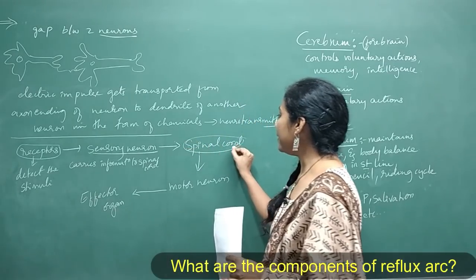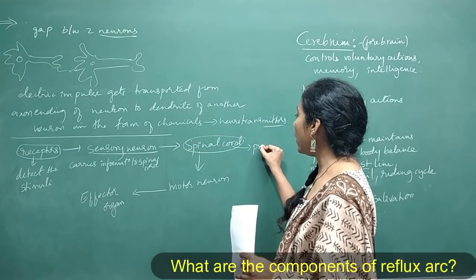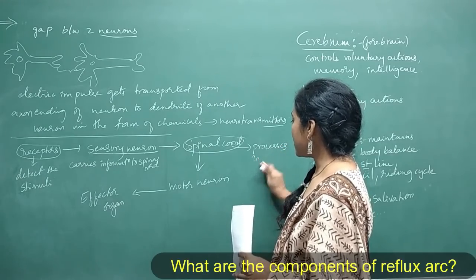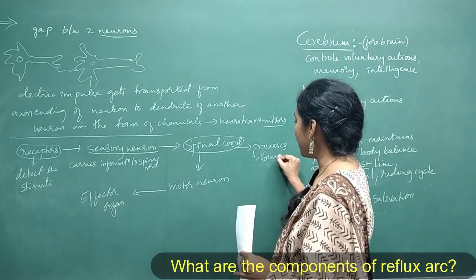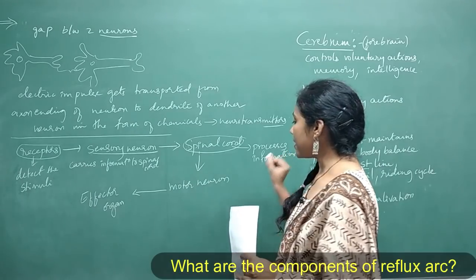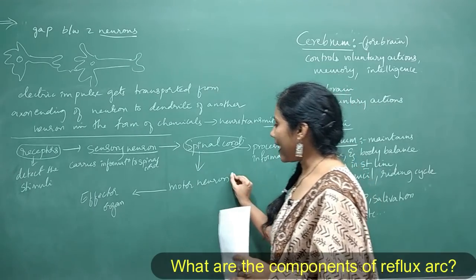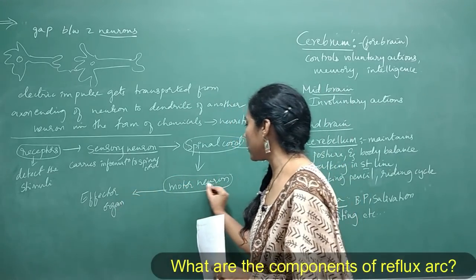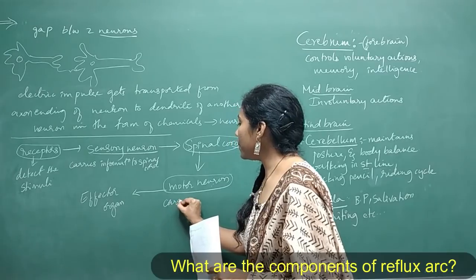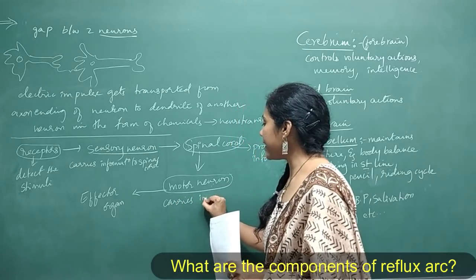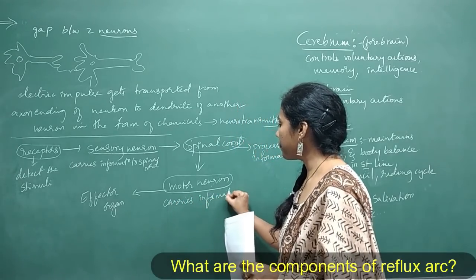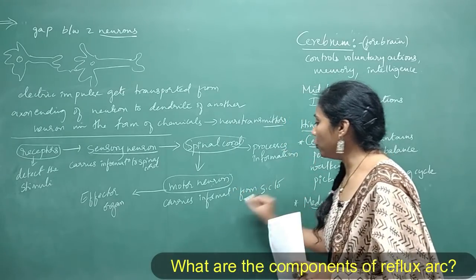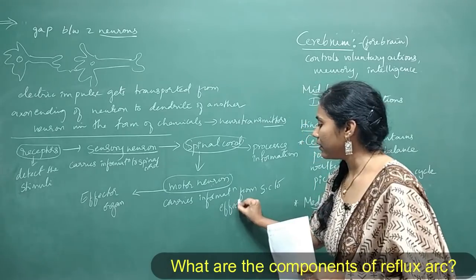So what is happening in the spinal cord? Spinal cord processes the information, right? And whatever the processed information is there, that would be carried by motor neuron to effector organ, right? So what will our motor neuron do? Carries information from spinal cord to effector organ, right?